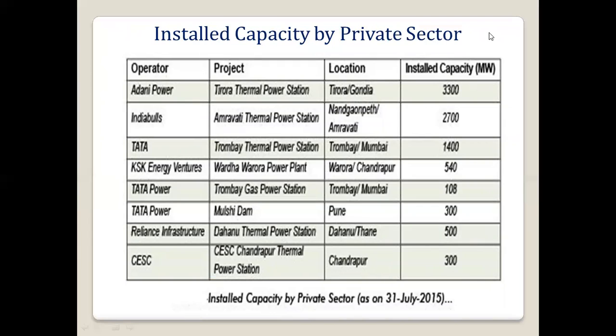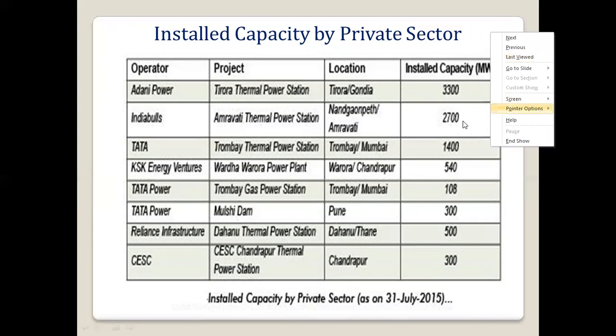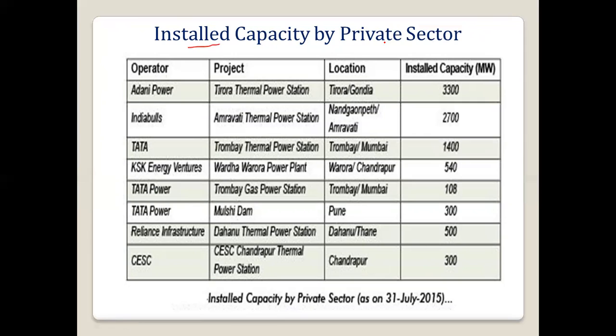Now what is the strength of the private sector? If you see the installed capacity of the private sector, Adani Power is there, with around 3,300 megawatt capacity in Maharashtra. That is at Gondia and Tirora, in the northern part of Maharashtra. So total capacity is 3,300. Then Indiabulls, Amravati Thermal Power Station, in Amravati. It is around 2,700.